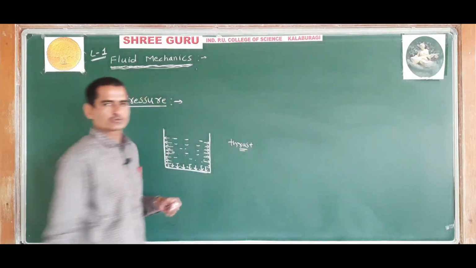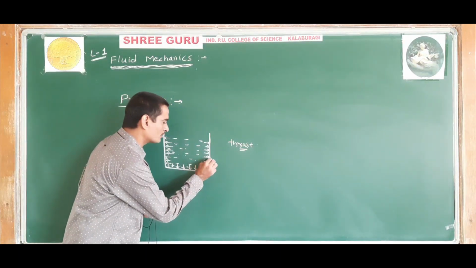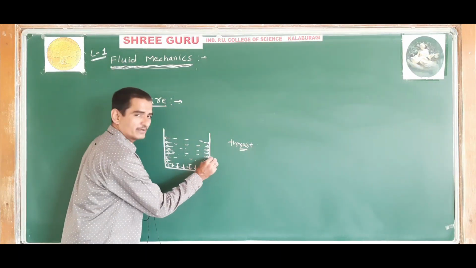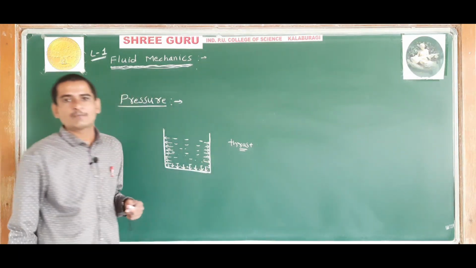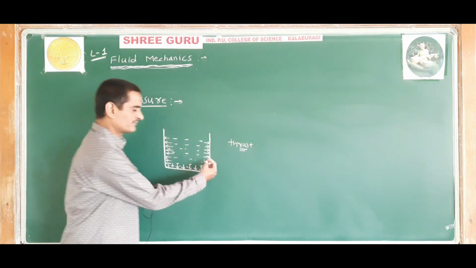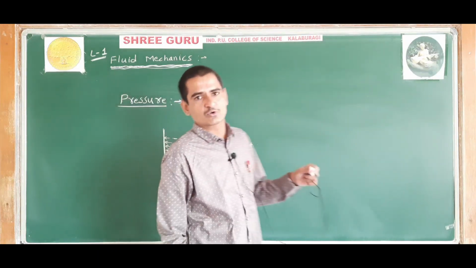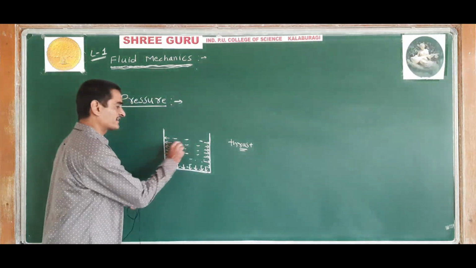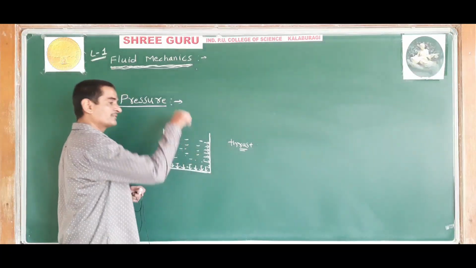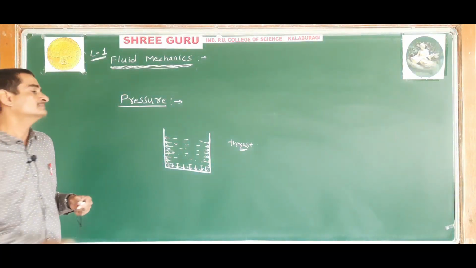Due to this force only, when a hole is made in this container, the liquid will come out. This thrust is exerted by the liquid present inside the container.